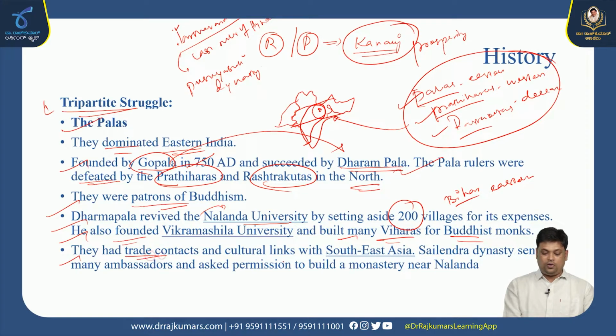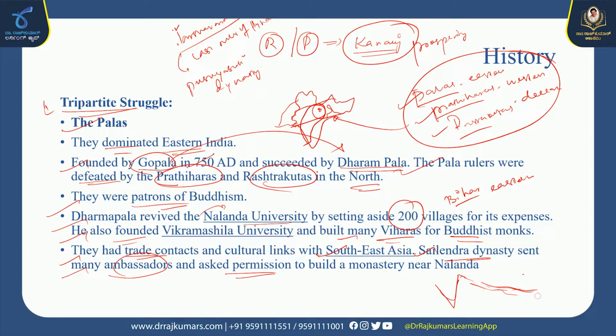They had trade, contacts and cultural links with Southeast Asia. Very important. From Bengal, they connected to Southeast Asia as well. The Sailendra dynasty sent many ambassadors and asked permission to build a monastery near Nalanda. So this Southeast Asian island ruled by the Sailendra dynasty also came and visited Nalanda University.